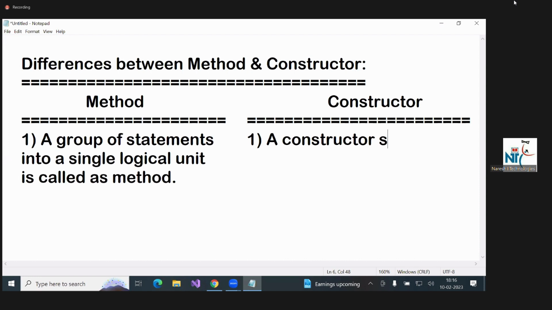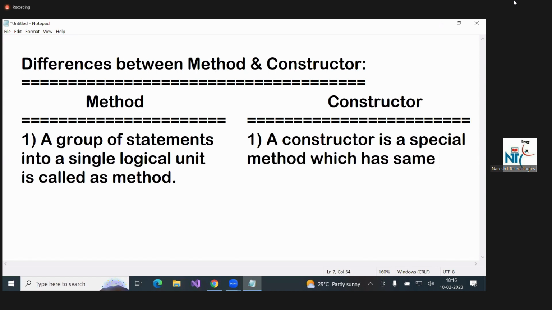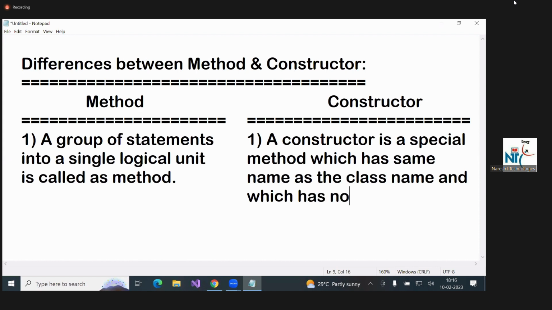A constructor is a special method which has the same name as the class name and which has no return type.